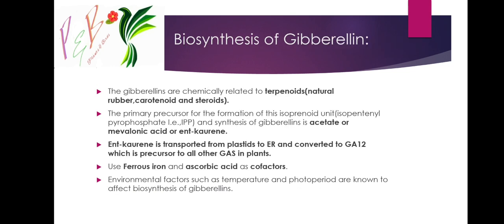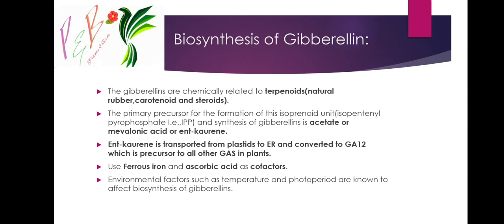Okay, biosynthesis of gibberellin. Gibberellins are chemically related to terpenoids, natural rubber, carotenoids and steroids. These are the terpenoids. The primary precursor for the formation of the isoprenoid unit, and the synthesis of gibberellin, is acetate. The precursor of gibberellin is acetate, malonic acid, or ent-kaurene. If any of these three is provided, all three can be known as precursors.